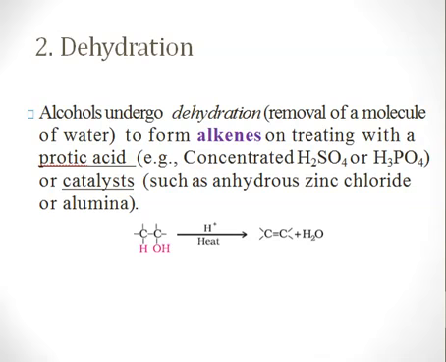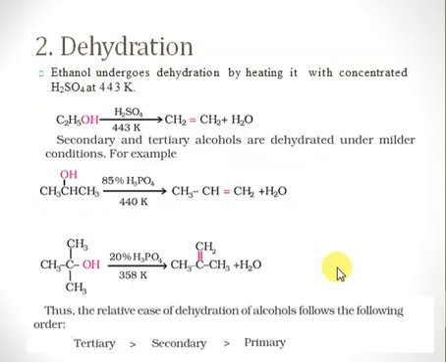So in the previous reactions, we converted alcohols into alkyl halides, and in this reaction we have converted alcohols into alkenes, right? So if we have ethanol, simply, that's a primary alcohol, right? The primary alcohol undergoes dehydration when we heat it with concentrated sulfuric acid at 443 Kelvin. So we have to give higher temperature for primary alcohols, because primary alcohols do not undergo dehydration very easily. It takes time and it takes high temperature, while secondary and tertiary alcohols can be dehydrated very easily, right?